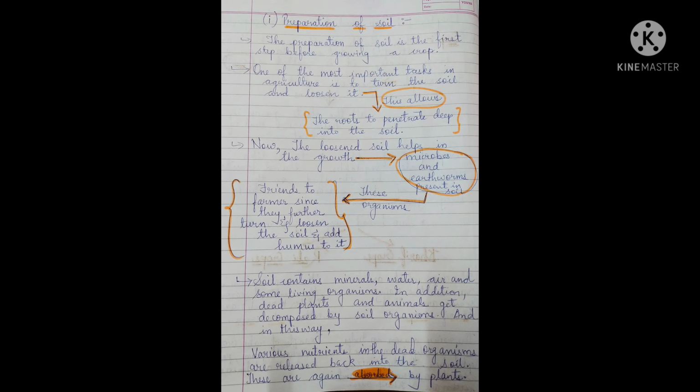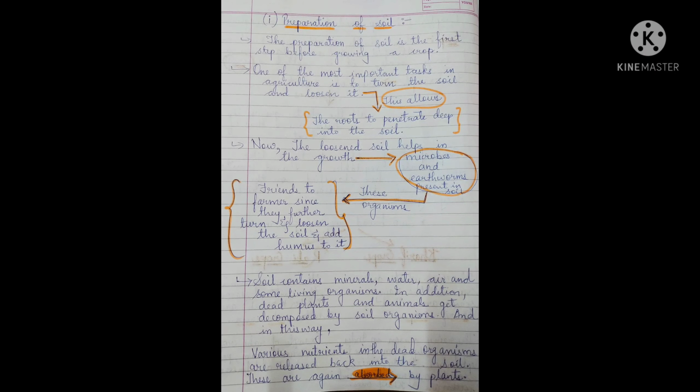So once the soil is loosened, the loosened soil helps in the growth. Whose growth? Microbes and earthworms which are already present inside the soil. You know, many microorganisms, many earthworms and many insects are present inside the soil. These organisms also help the cultivation of the crops, right? And they are also known as friends to the farmers, because they further loosen the soil.